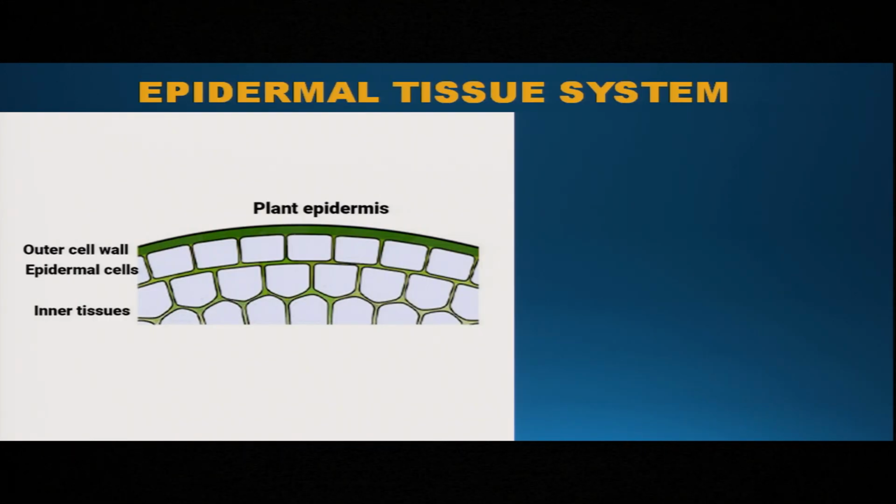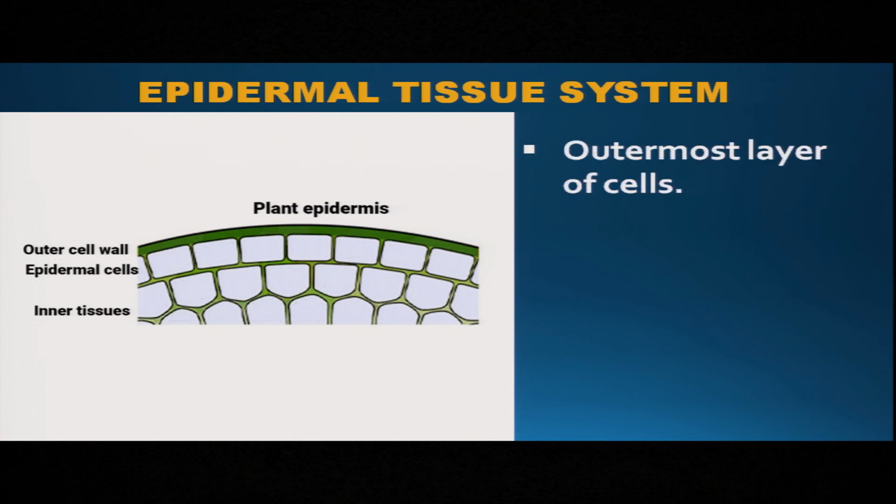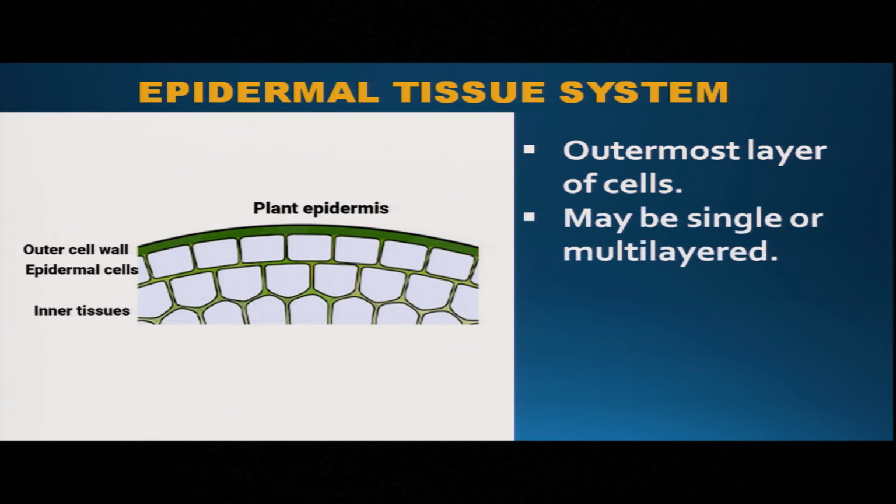Yes. So, look at the picture. In the epidermal tissue system, the first part is the epidermis. The epidermis is the outermost layer of cells. It may be single or multi-layered. In the picture it is shown as only one layer, but in some plants it is multi-layered, or many-layered.